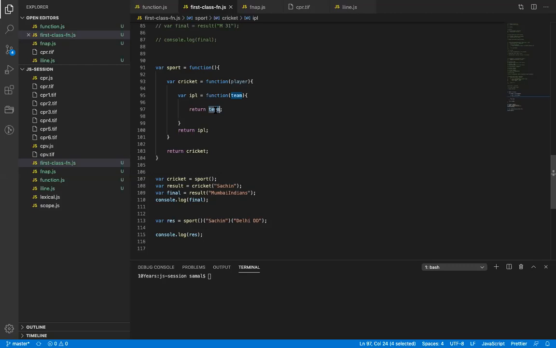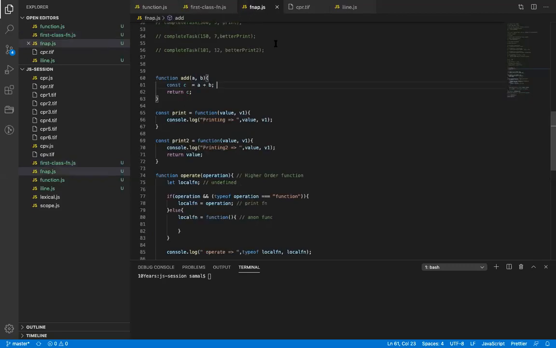Yes. ठीक है? So just remember this concept. Interview में बहुत पूछा जाता है. When I ask a lot of times, okay, what is a higher order function? Give me an example. Explain to me with an example. All right. So there is one more concept which is called a pure function.